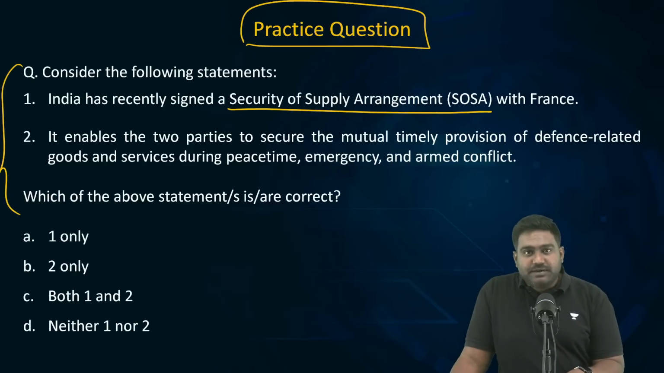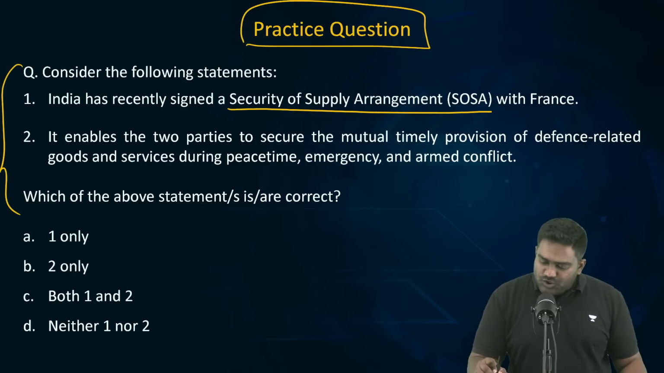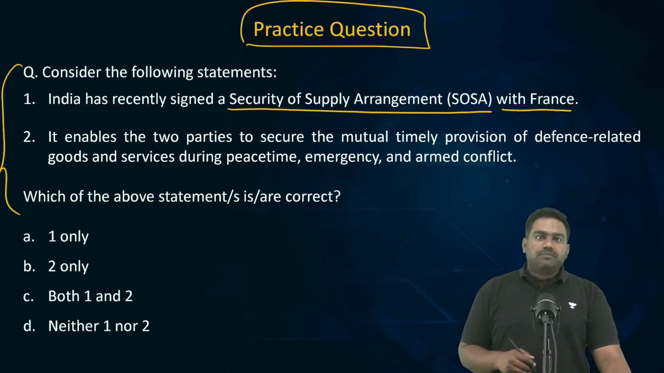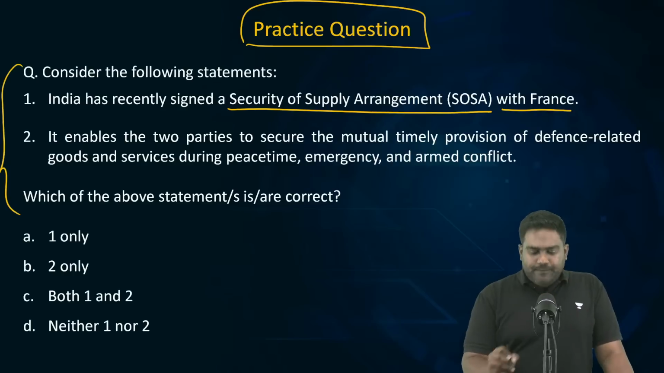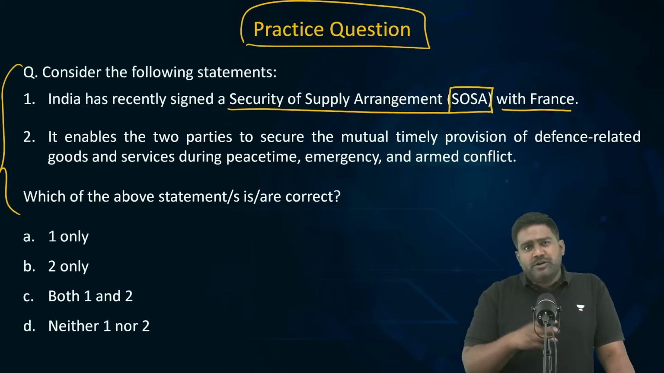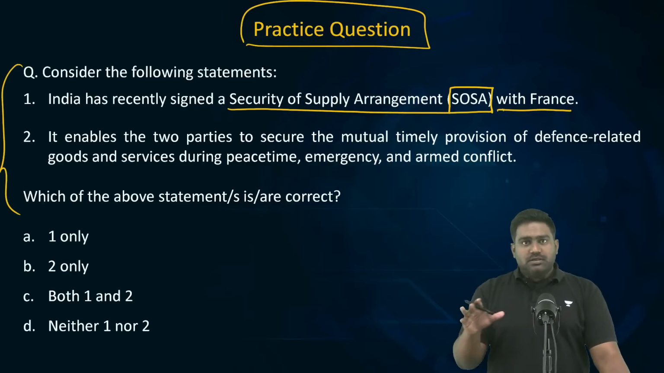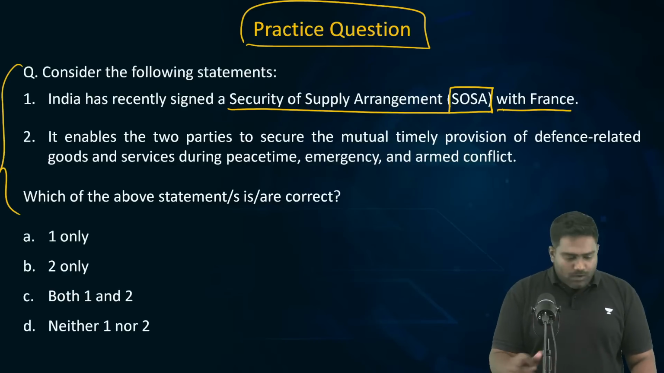Consider the following statements. India has recently signed a security of supply arrangement with France. The SOSA, Security of Supply Arrangement or Security of Supply Agreement. So India has signed this with France. That's what the first statement says. Is it correct or wrong?